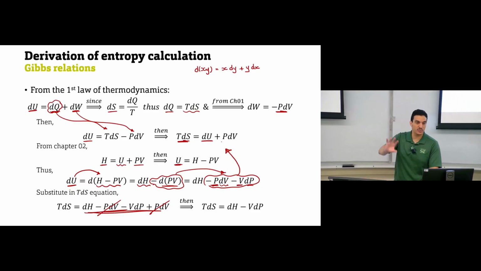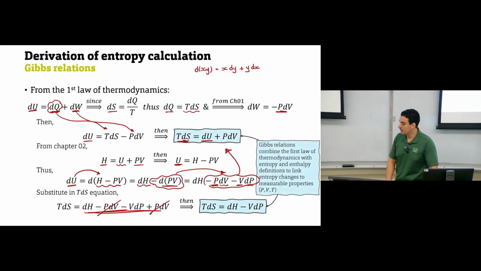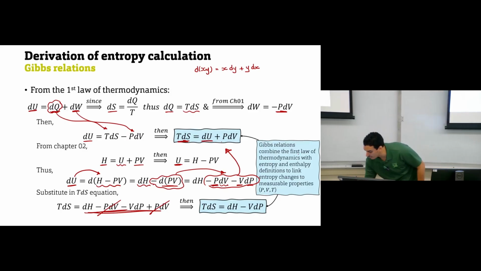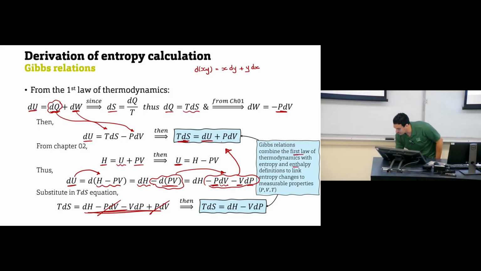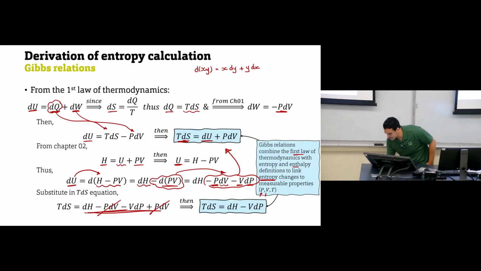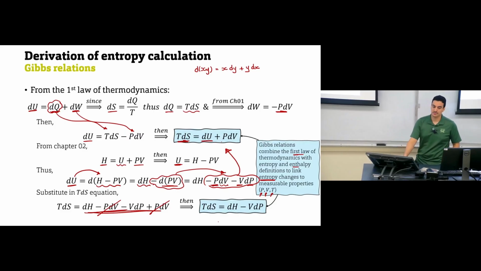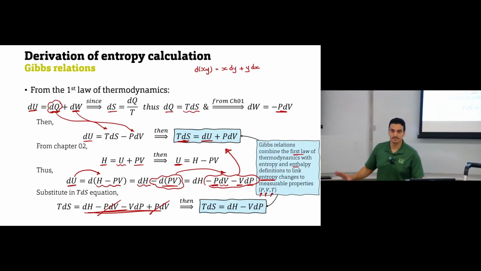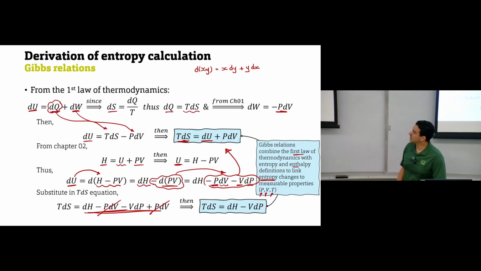These equations come from the first law of thermodynamics and the relation between the thermodynamic properties that we explained in chapter 1 and chapter 2. These two equations here are called Gibbs relations. They came from the first law of thermodynamics, with the enthalpy definition and internal energy definition, and they describe how the entropy will change with respect to different measurable variables: with respect to pressure, with respect to volume, with respect to temperature. So far is it clear? Okay, so these two equations are called the Gibbs relations.